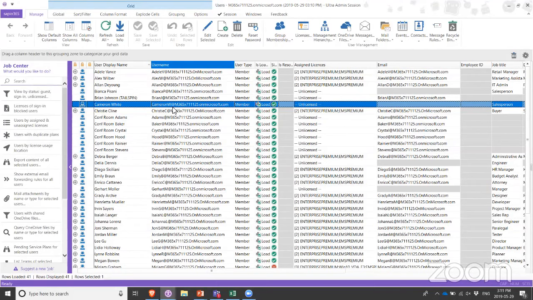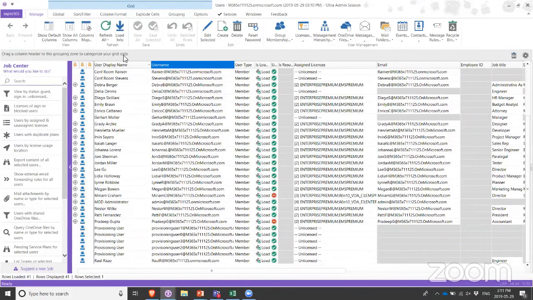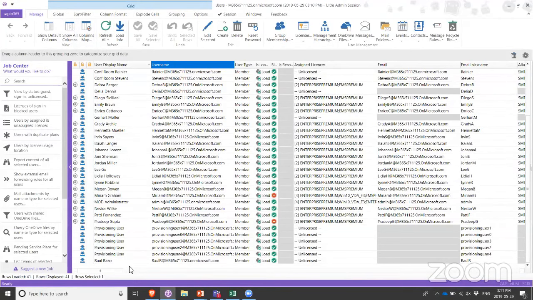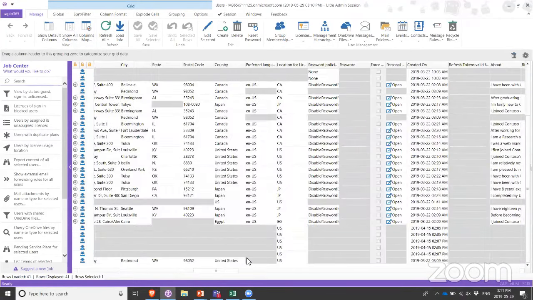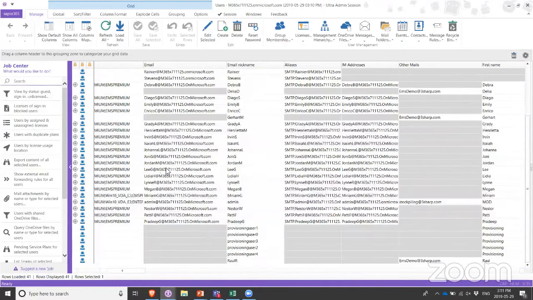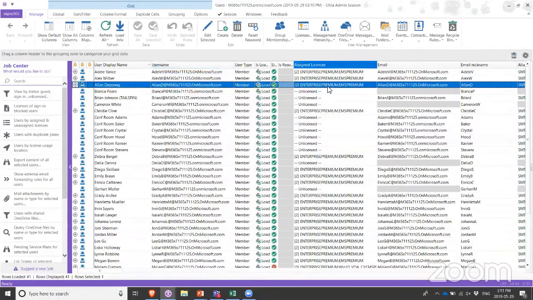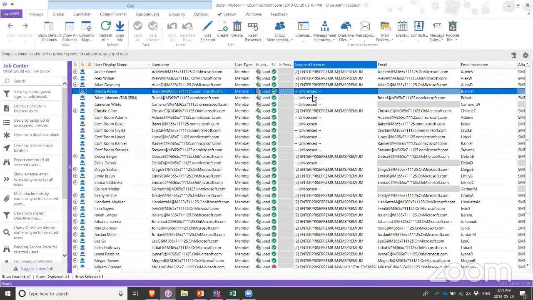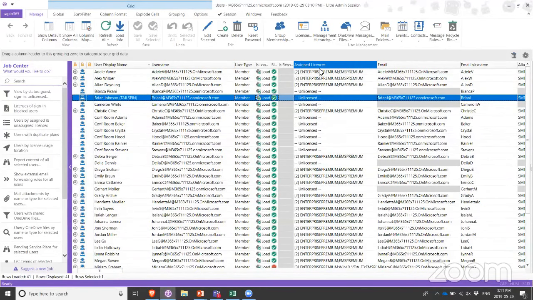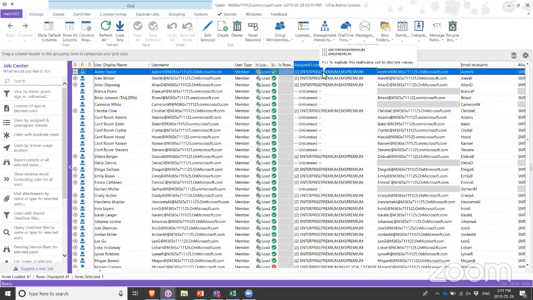Now, this interface, we call it the FlexiGrid. It's actually a framework that we've been working on for over 15 years, and we've put a lot of energy into this. It's an extremely powerful way to display and analyze data. So one of the things that you'll notice right away is that we can show you all of the possible user information, so pretty much everything about your users in one interface. And this includes your assigned licenses. So I can right away see any users that are unlicensed, as well as what are the licenses assigned to these users.